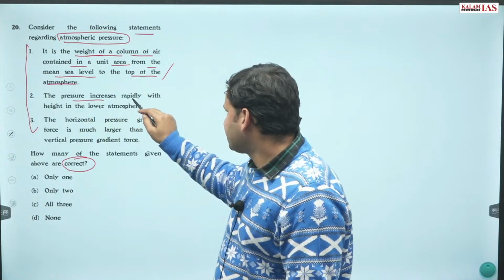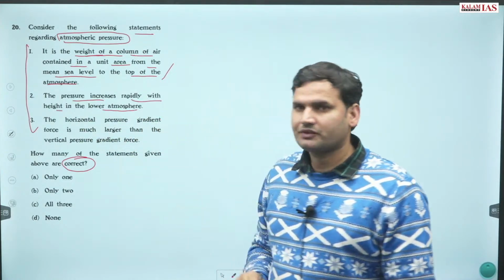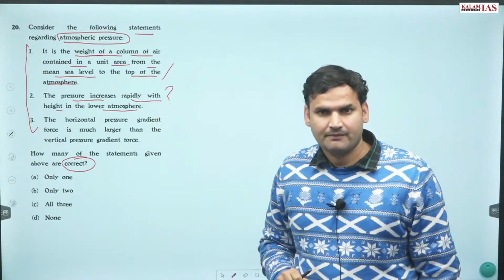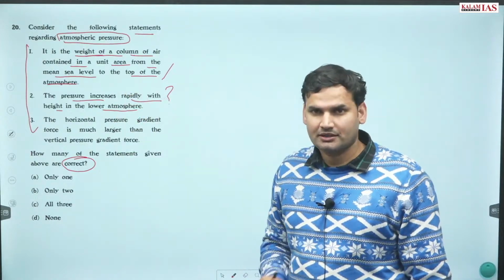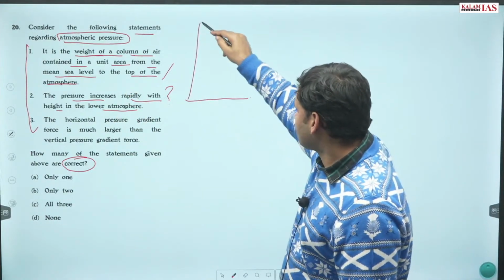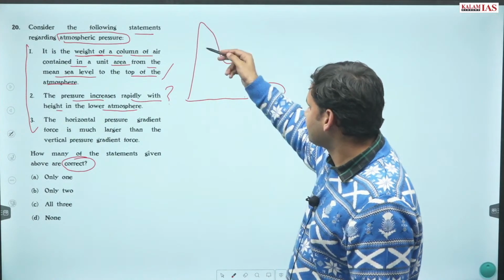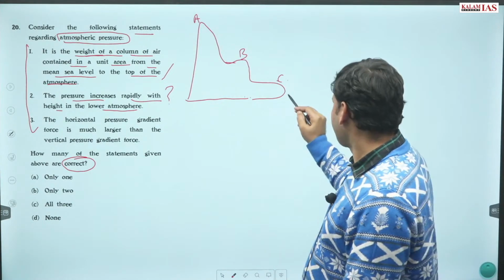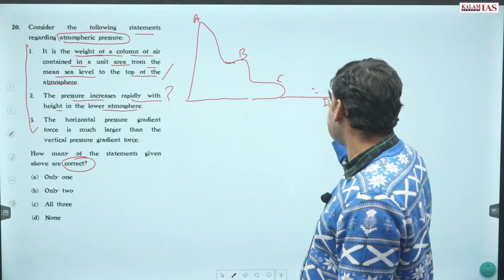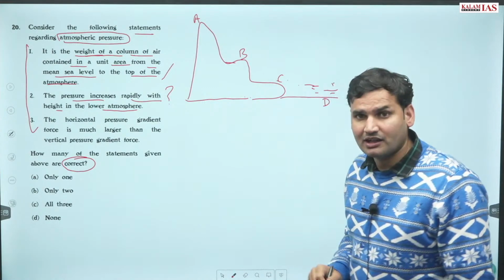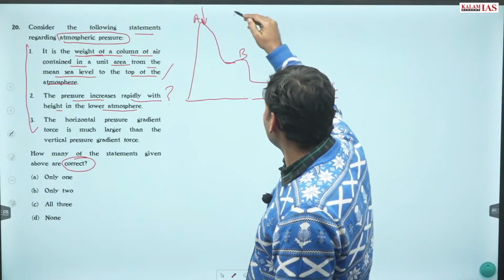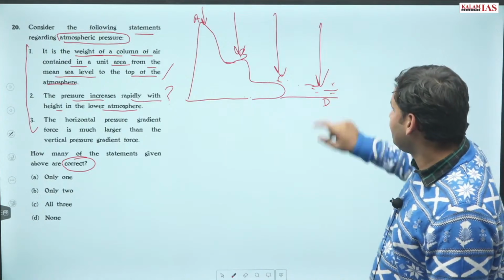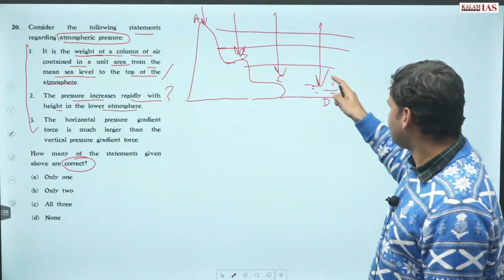The pressure increases rapidly with height in the lower atmosphere. यहाँ पे aspirants they commit mistakes. यहाँ पे conceptual. Where would be the pressure greater? Example, this is a mountain. This is point A, plateau point B and point C. Then we have a person point D. Level पे कहाँ पे atmospheric pressure would A पे, B पे, D पे? Obviously pressure would be greater at D. ऊपर की सारी layers का वजन E पे आ रहा है.